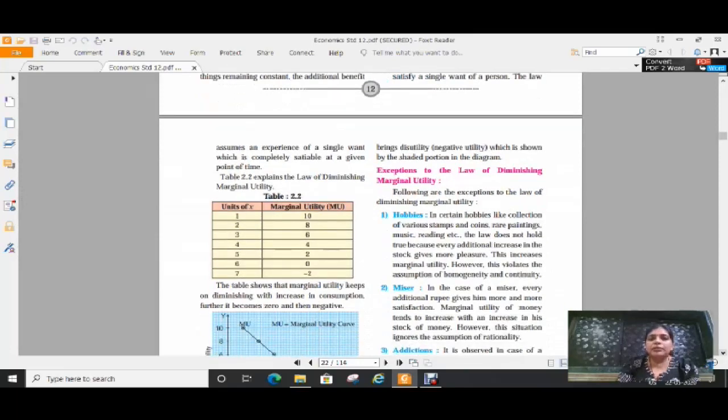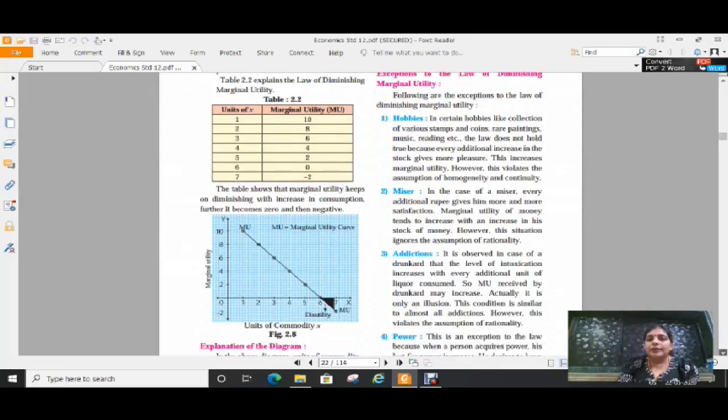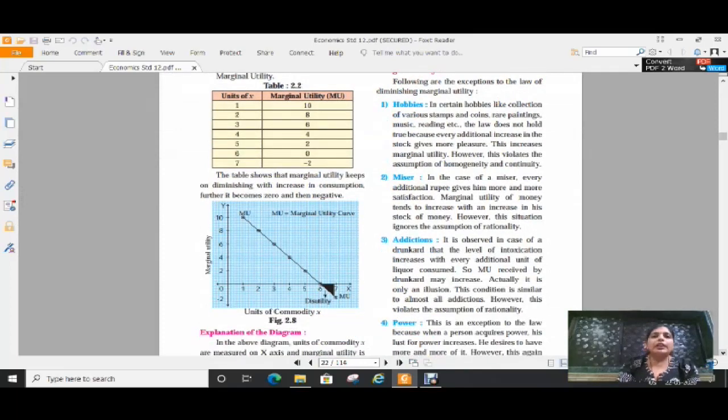So now I will explain the law of diminishing marginal utility with the table and the diagram. See what the table says. Just like the example I already gave you, units of X. When the first unit of commodity is consumed by the consumer, the marginal utility is 10. We have already seen this in the relationship between total utility and marginal utility. TU and MU are the same at the first unit of consumption. At the second unit of consumption, TU increases and MU decreases.